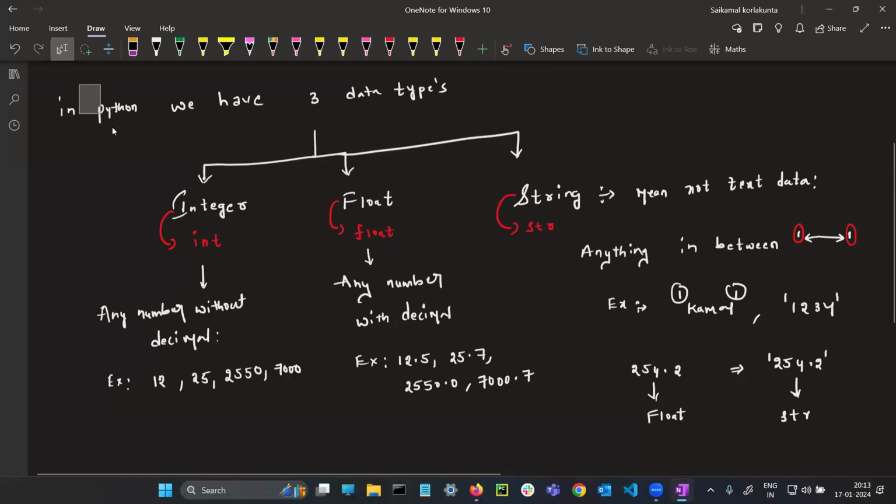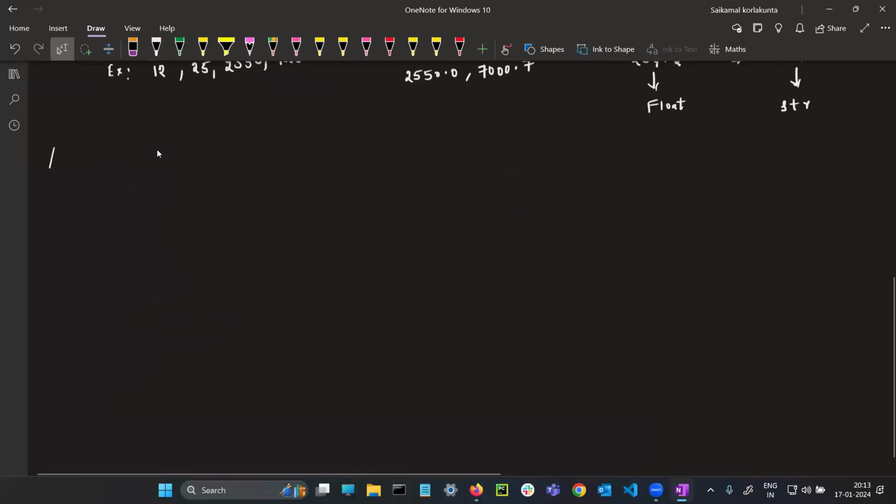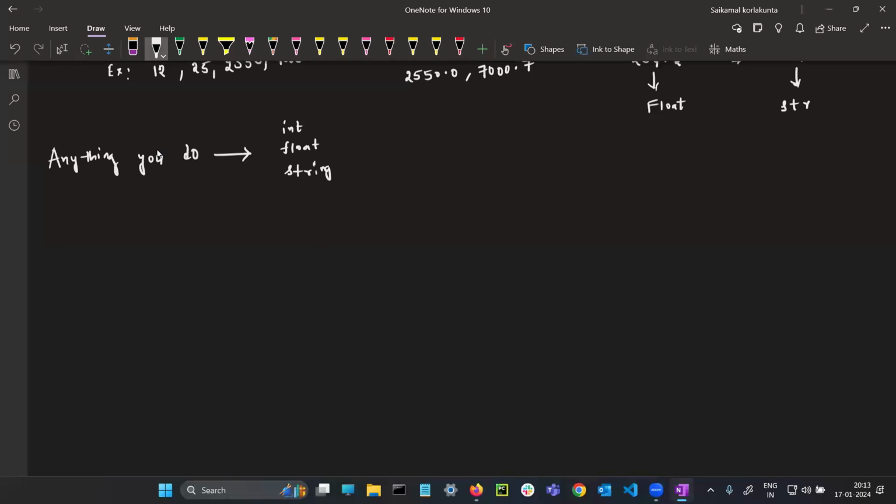So guys, anything you do in the Python programming language completely comes under either integer, float, or string. What I'm trying to say is, if you build a Facebook application, or any other application, Amazon, whatever you need, it doesn't matter. Without these 3, you can't move one step.